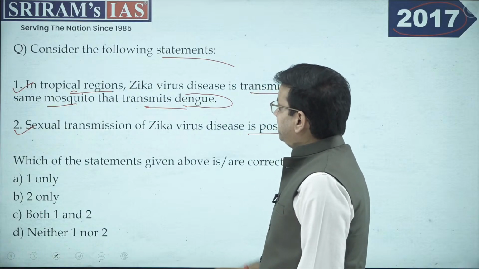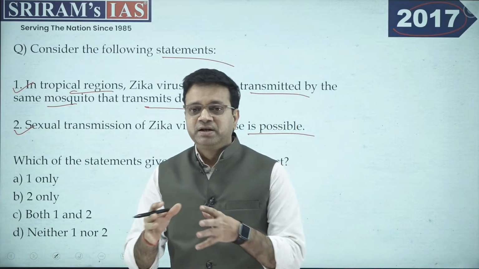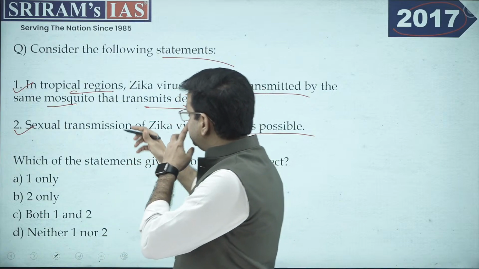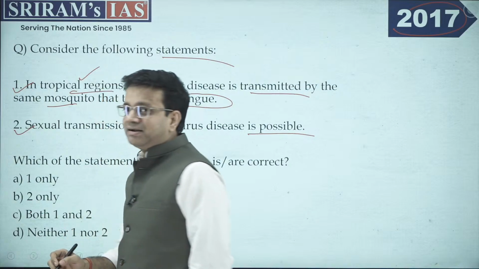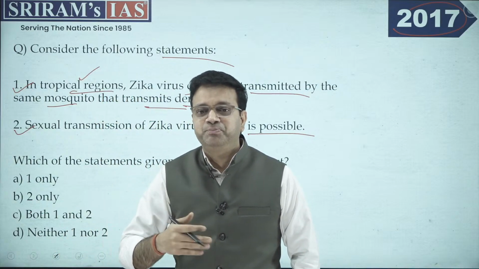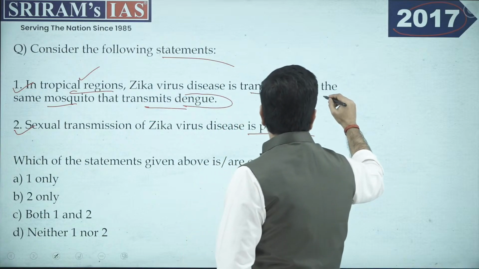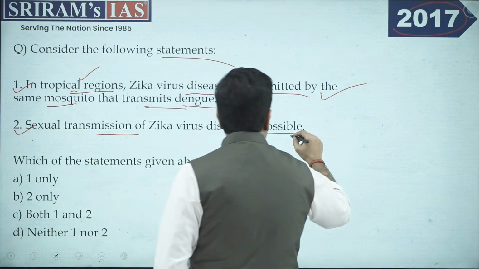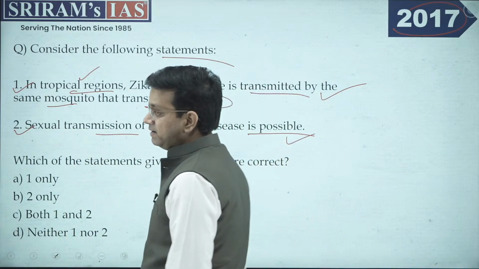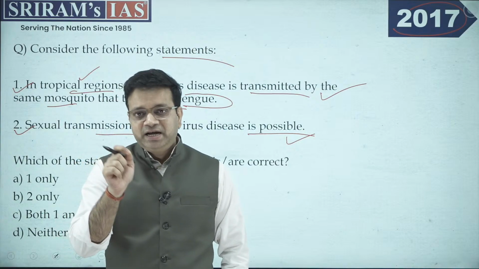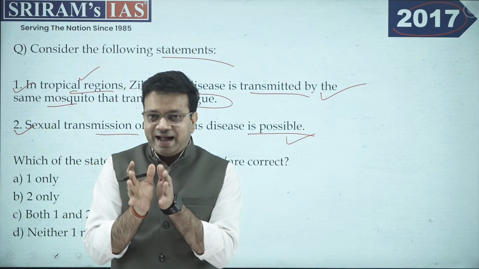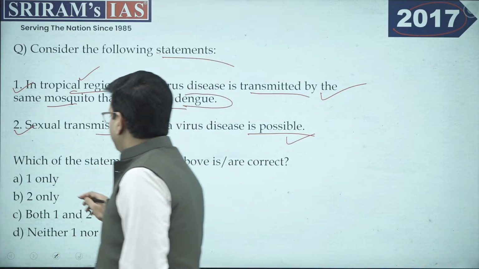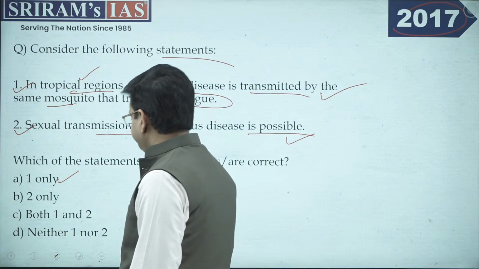Now see, look at the part: in tropical regions. Why in tropical regions is the Aedes aegypti mosquito mushrooming? Because this particular region has a temperature which is favorable for its reproduction. So definitely this particular statement is correct. And sexual transmission of Zika virus disease is possible? See, it is not possible, right? It is something which has to do with a mosquito. It acts as a vector which will ultimately lead to the transmission. So in this, the correct option is only A.